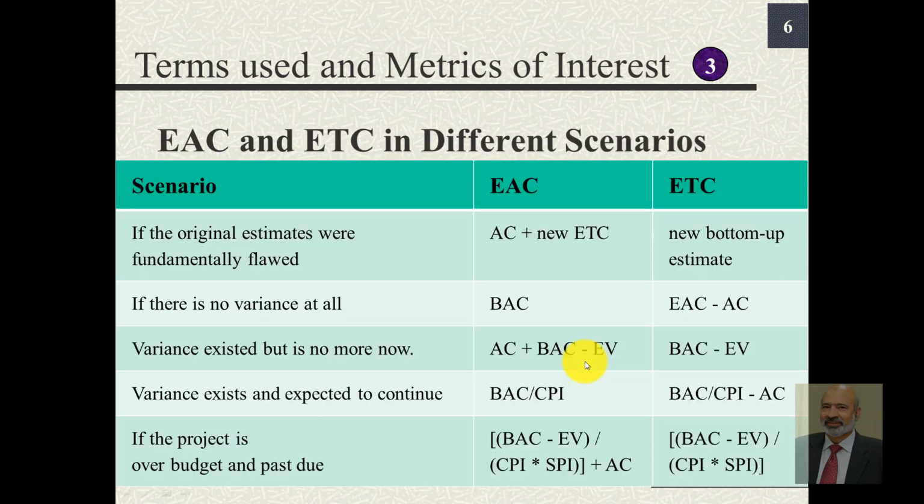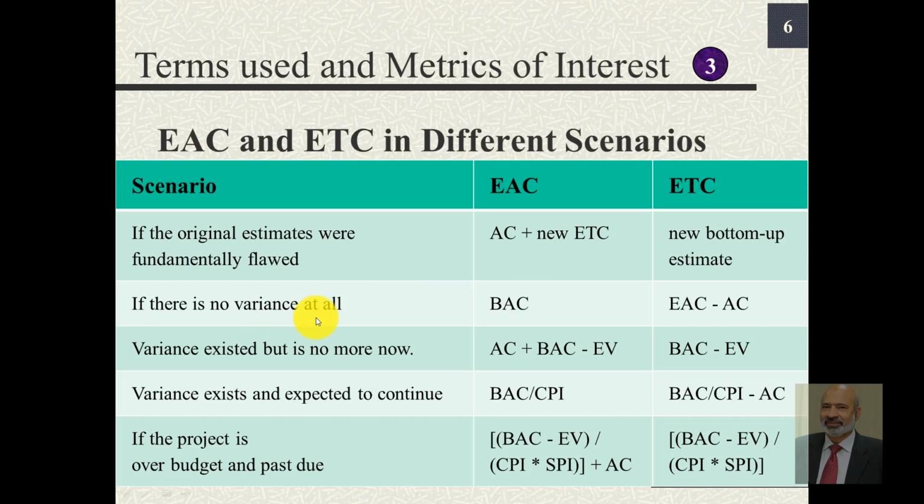Now, here are the situations where these relationships can be used. If the original estimates were fundamentally flawed, and we encounter variations in all indices, in all metrics, then it is advisable to go for new bottom-up estimates of estimate to complete, and then using that new estimate to complete, we can determine estimate at completion, which will be the sum of the actual cost plus this new value of estimate to complete.